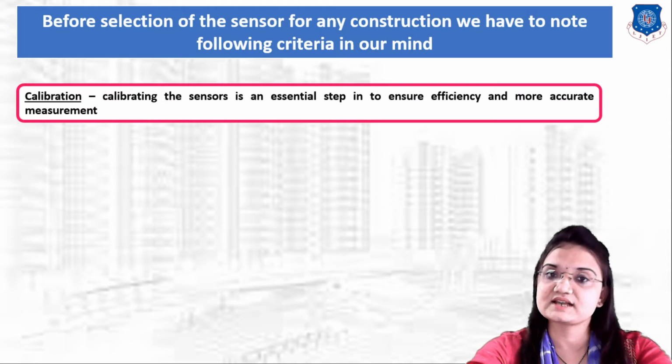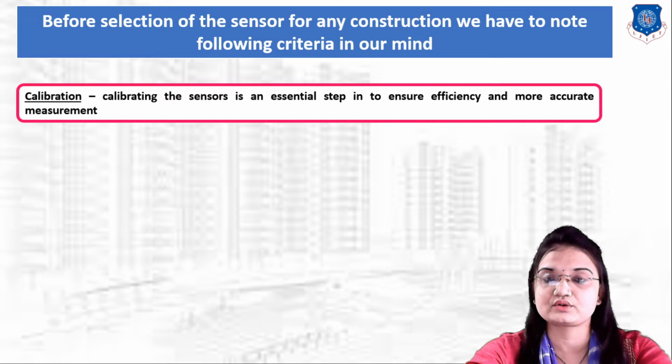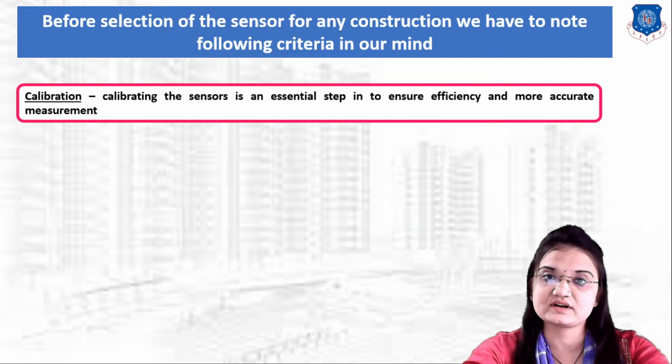Calibrating the sensor is an essential step to ensure efficiency and more accurate measurement. So before installing the sensor, calibration is necessary, and we have to select the sensor as per our requirement.